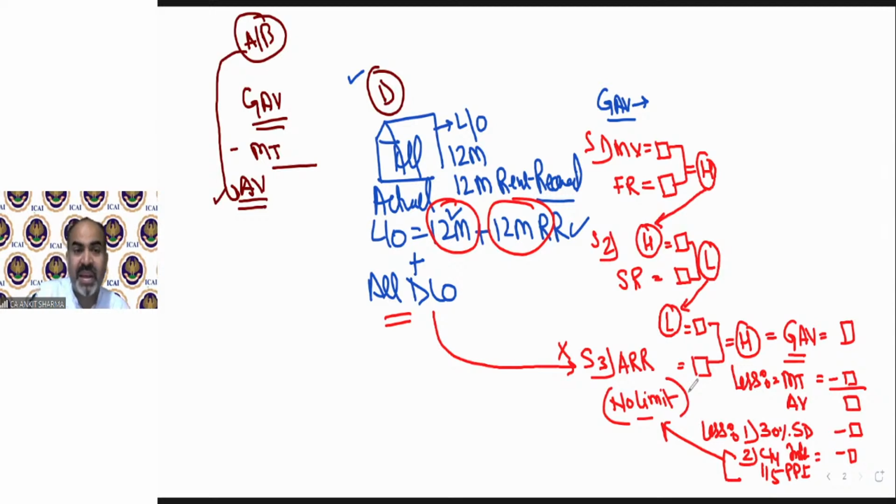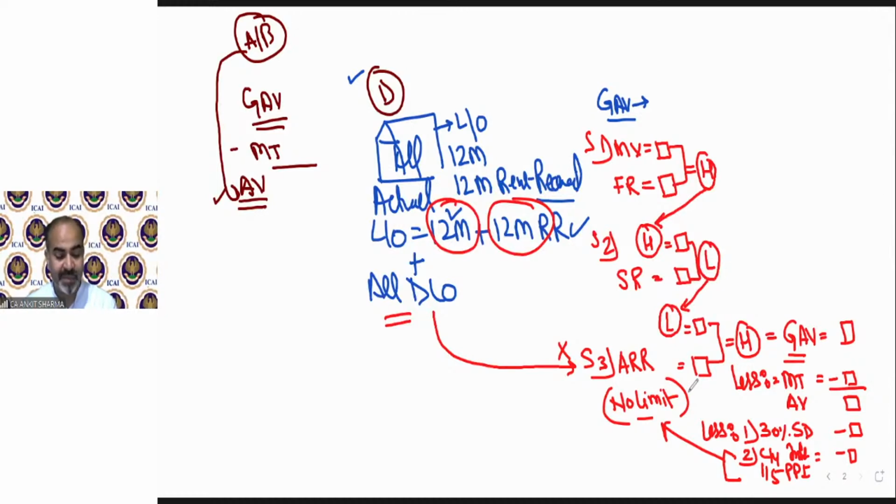That means as per case number A or B, there was a limit of 30,000 or 2 lakh rupees. But in case of property case D, E, F, and G, all other cases, whatever interest will be calculated as per current year interest or 1/5 of PPI, you can deduct any amount of interest. Even if it's 50,000, even if it's 2 lakh, even if it's 3 lakh, even if it's 5 lakh, even if it's 10 lakh. So there is no restriction in case number D, E, F, and G in respect of current year and 1/5 of pre-construction period interest.